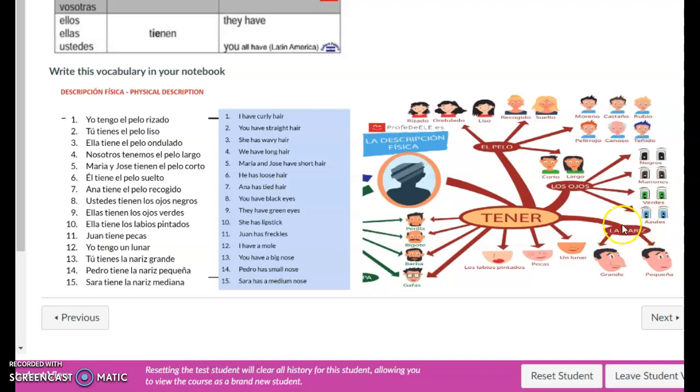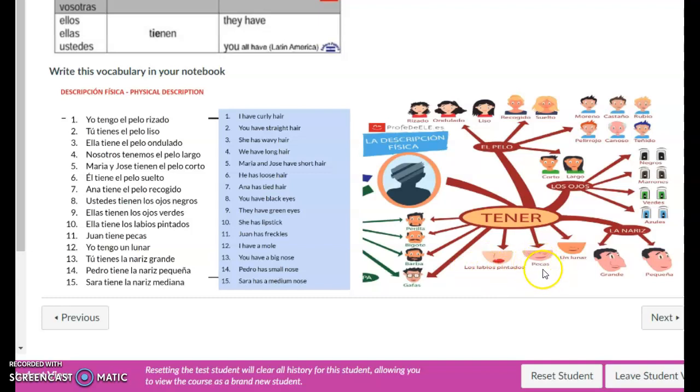Here, the nose, la nariz. Grande. Yo tengo la nariz grande. It means I have a big nose. Yo tengo la nariz pequeña. I have a small nose. Here we have the lips. It means I have lipstick. Yo tengo los labios pintados.